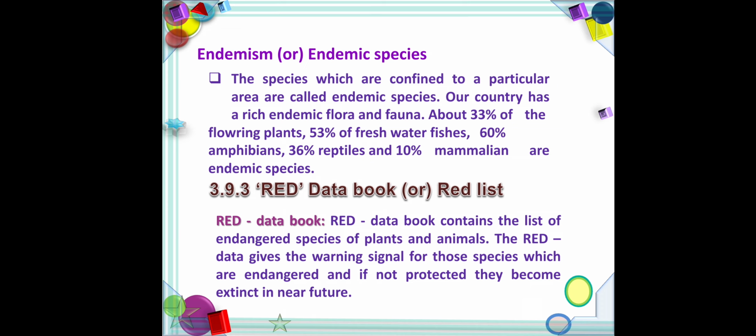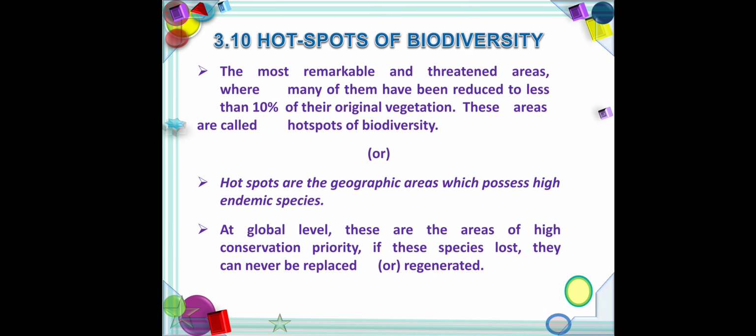Endangered species are those whose numbers have been reduced to a critical level. Next one, red data book. The red data book contains the list of endangered species of plants and animals.